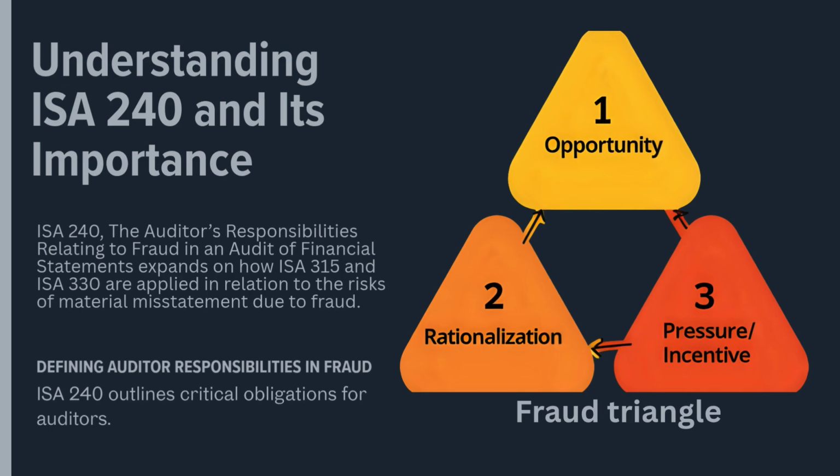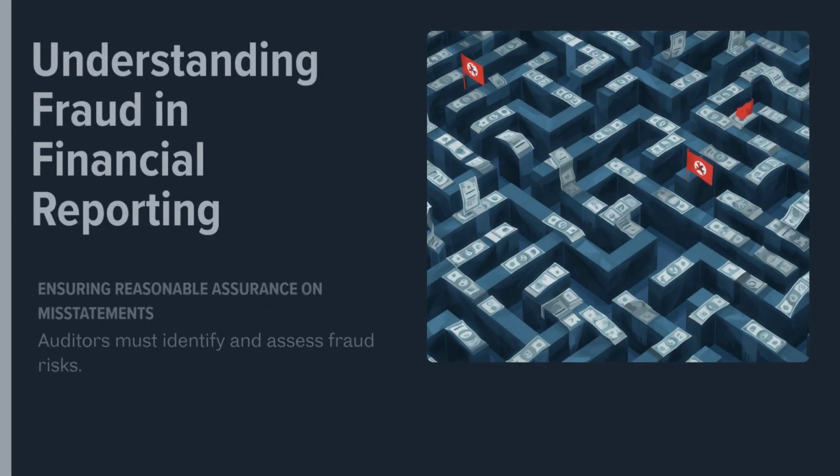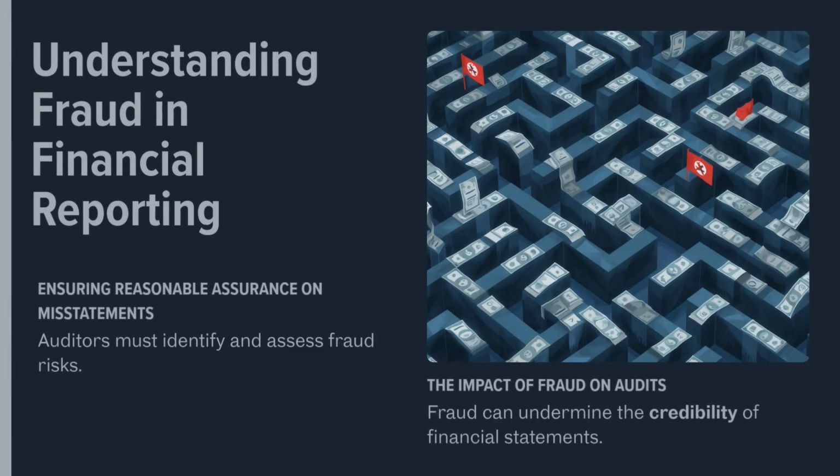ISA 240 focuses on two primary types of fraud that result in a material misstatement in the financial statements. 1. Fraudulent financial reporting. This involves intentional misstatements or omissions of amounts or disclosures in financial statements to deceive users. Think about manipulating revenues, accelerating revenue recognition, or concealing liabilities. Management is often involved here.